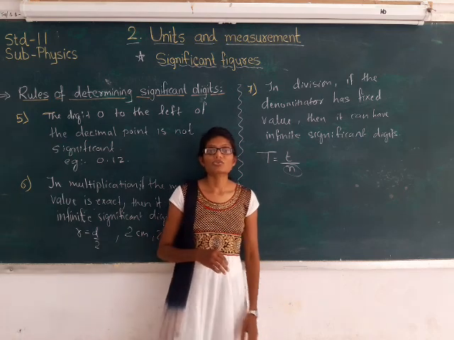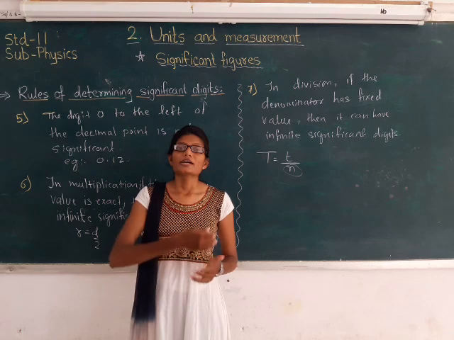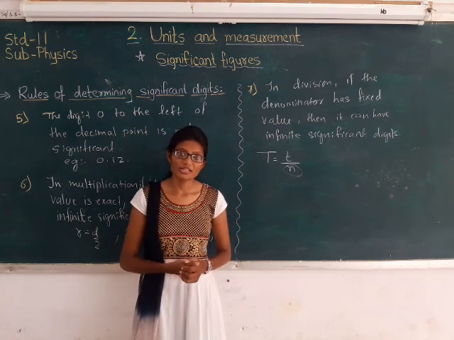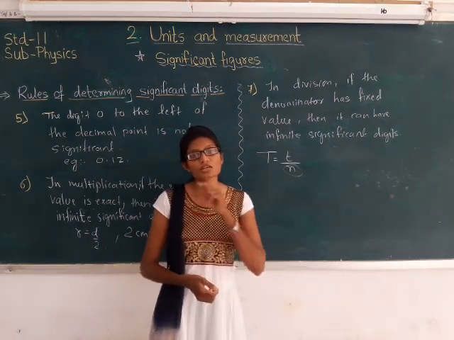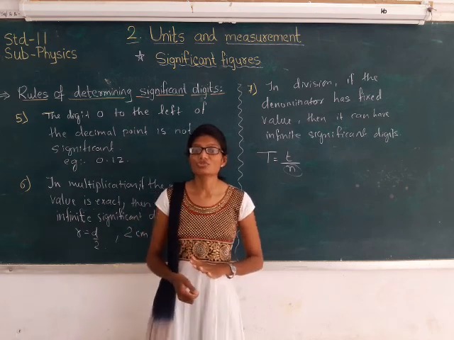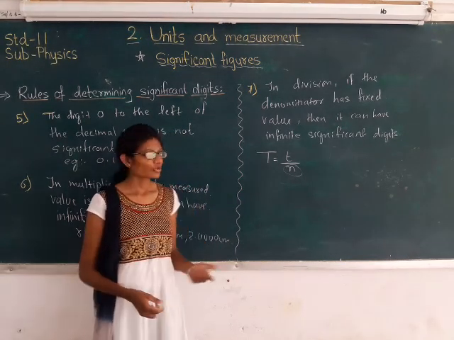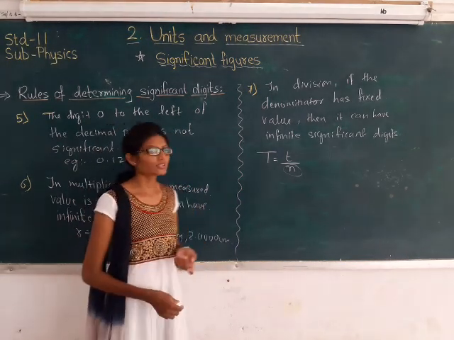So this was about the significant figures, also called significant digits, right? And the rules for the significant digits. In these rules, the first rule that consisted of the 5 sub-rules is mainly important. So here the topic is over. You may note down these rules.